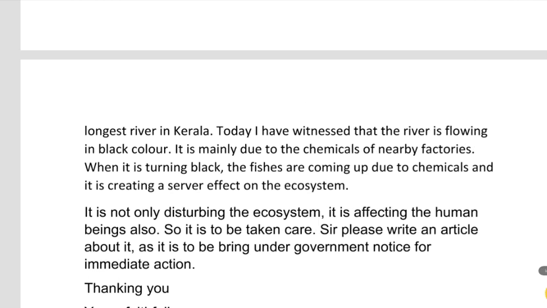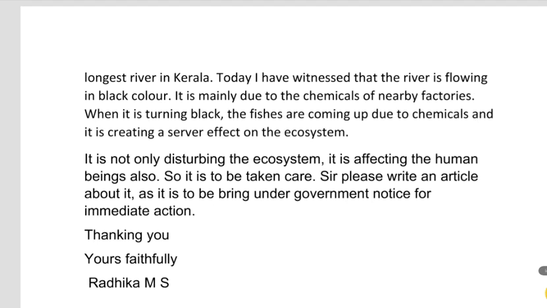Today I have witnessed that the river is flowing in black color. It is mainly due to the chemicals from nearby factories. When it turns black, the fishes are coming out due to the chemicals, and it is creating a severe effect on the ecosystem. It is not only disturbing the ecosystem, it is affecting human beings also. So it is to be taken care of.